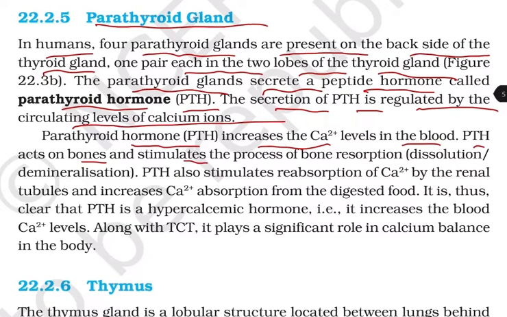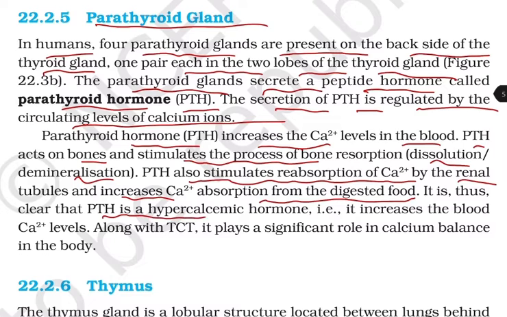PTH acts on the bones and stimulates the process of bone resorption, that is dissolution or demineralization. PTH also stimulates the reabsorption of calcium by the renal tubules and increases calcium absorption from the digested food. It is thus clear that PTH is a hypercalcemic hormone, that is, it increases the blood calcium levels. Along with the TCT, it plays a significant role in the calcium balance in the body.